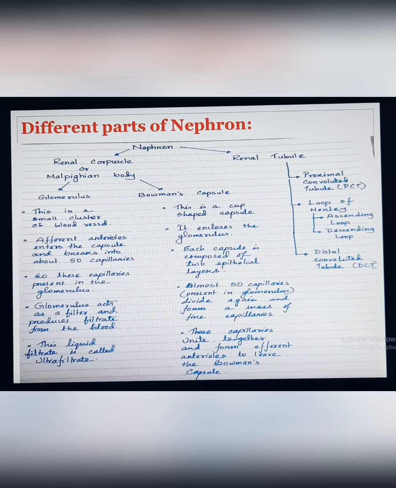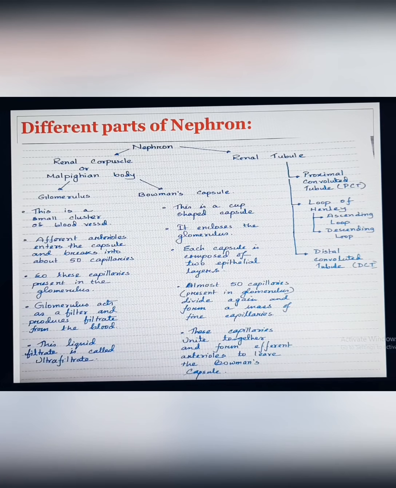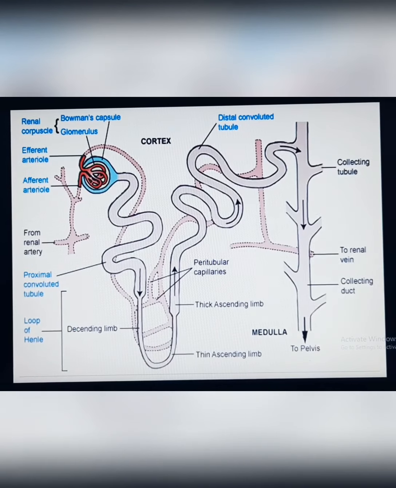On the side, there is the renal tubule: the proximal convoluted tubule, which is called PCT, the loop of Henle, which has two loops, one ascending and another descending, and the distal convoluted tubule, which is called DCT. You can see in the picture that this portion is present in the cortex area and this portion is present in the medulla area.